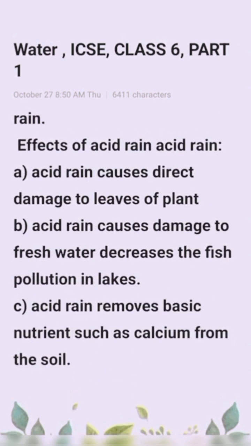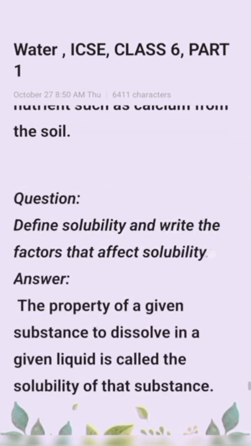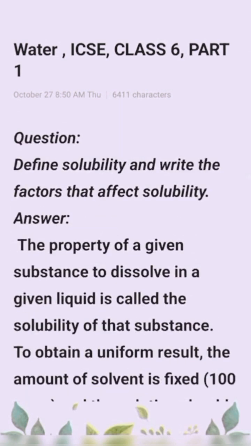Next point: acid rain causes damage to fresh water and decreases the fish population in lakes. Next point: acid rain removes basic nutrients such as calcium from the soil. Next question: define solubility and write the factors that affect solubility.